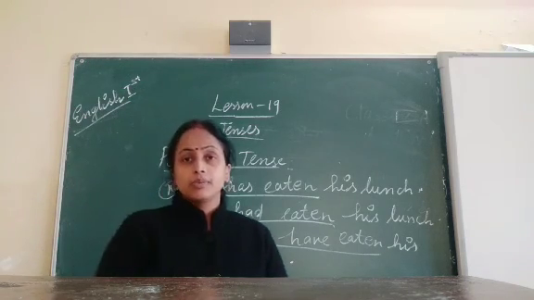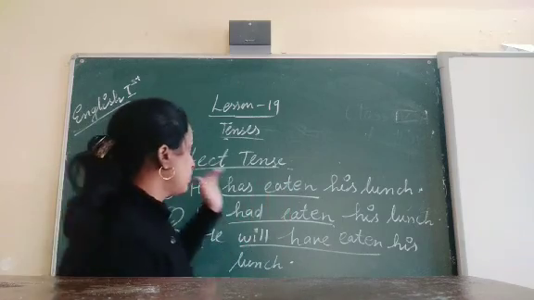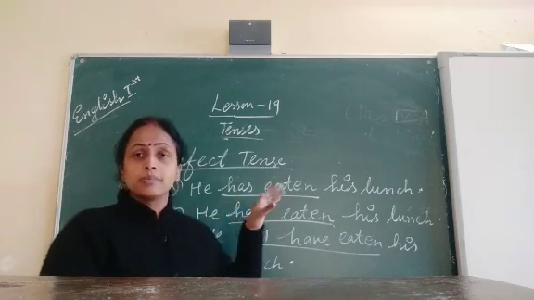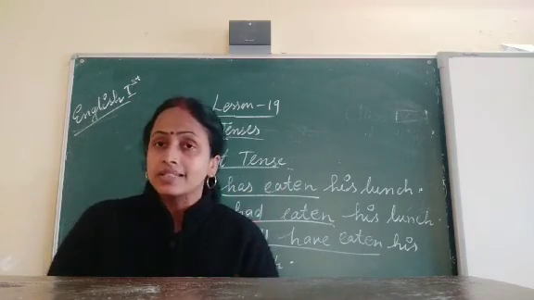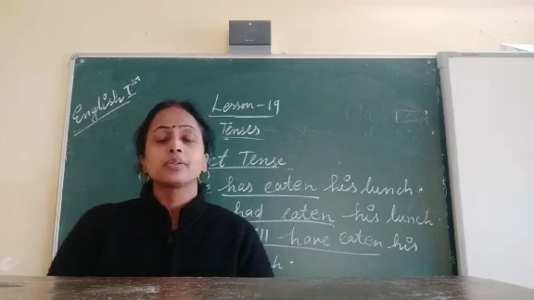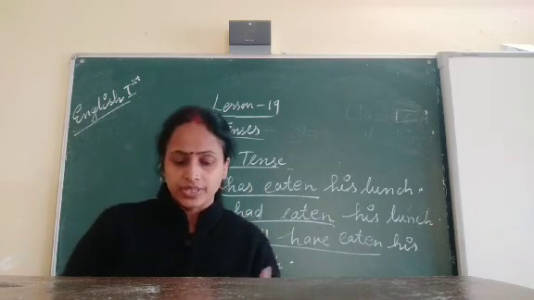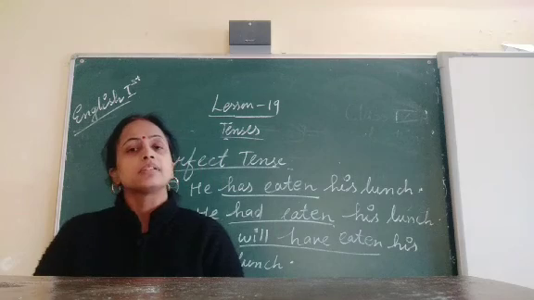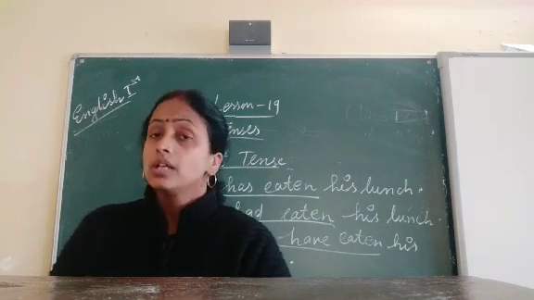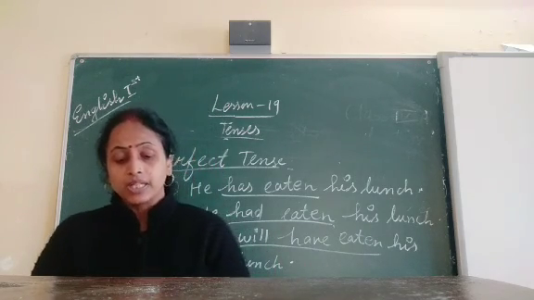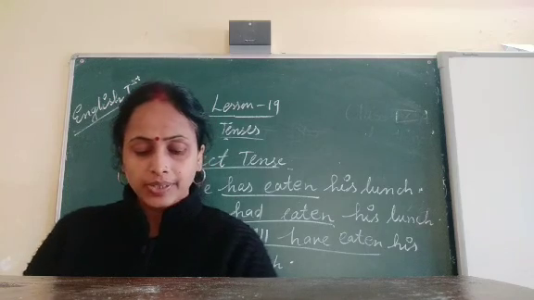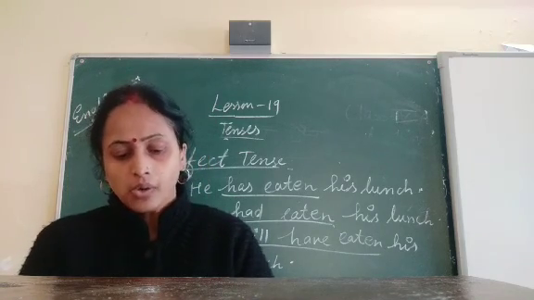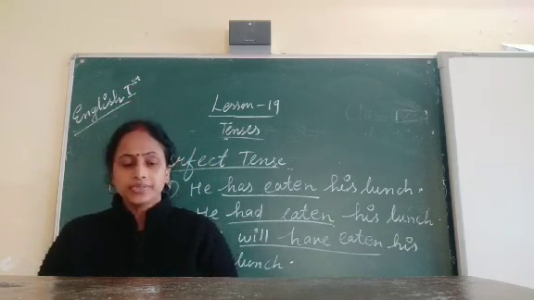Now we have read about all kinds of tenses: present tense, past tense, and future tense. Three kinds are there, no? And in all these tenses, we have learned simple tense, continuous tense, and perfect tense. Now I think you have understood the examples.